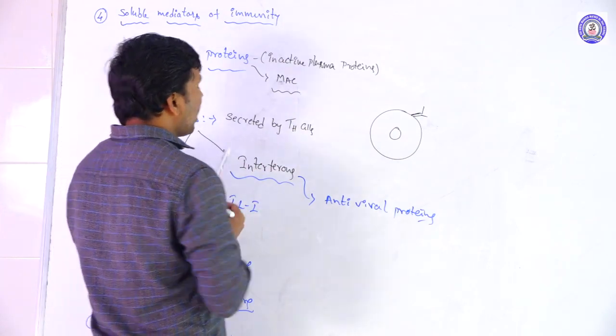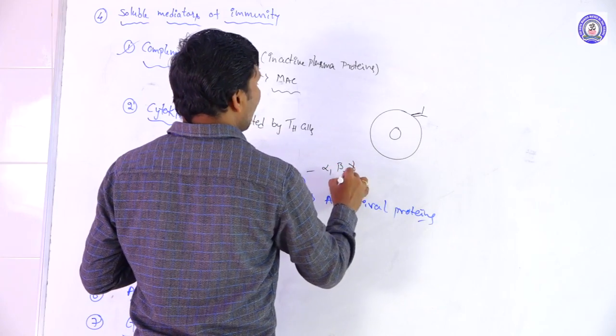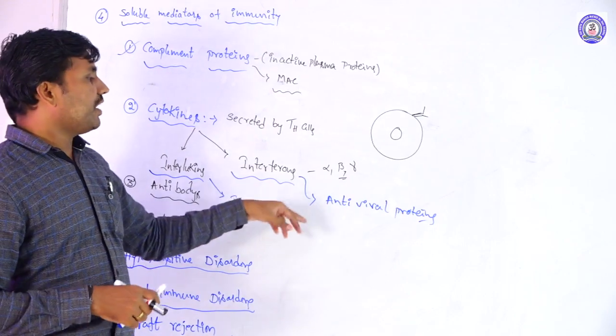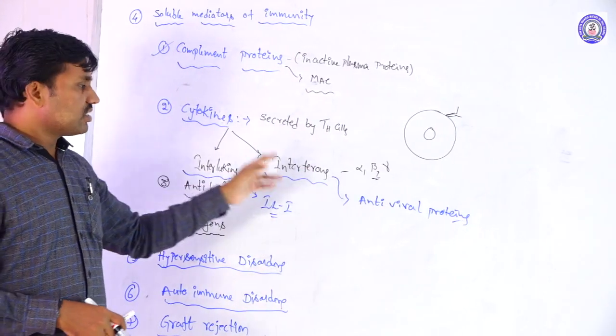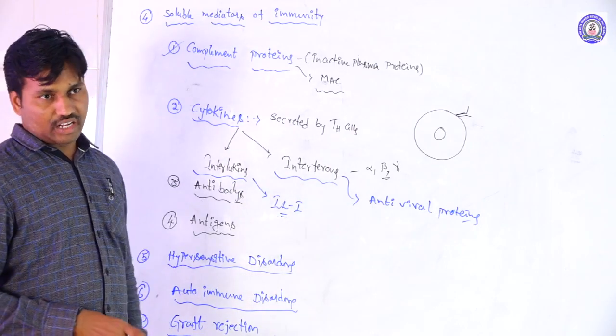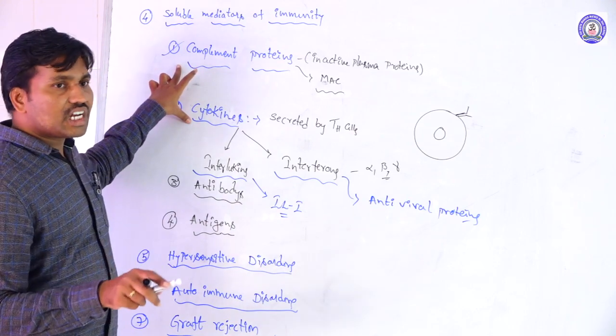Generally the alpha, beta and gamma interferons are secreted. These act as agonists against the viral particles. So these two are the soluble mediators of the immunity.